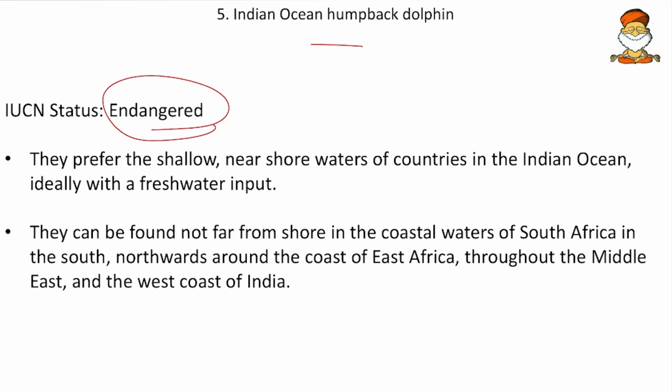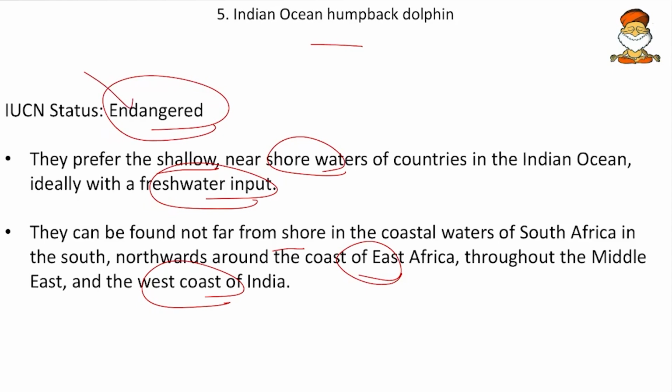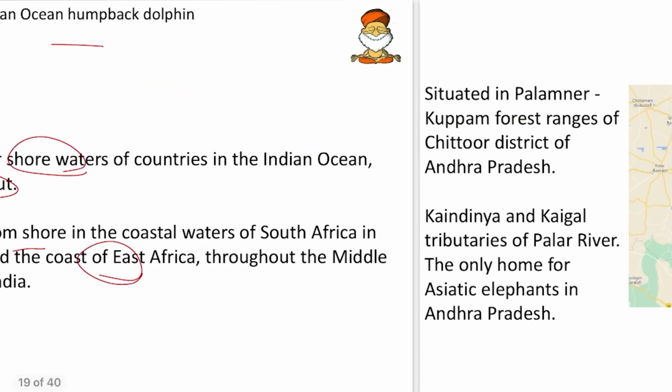And these dolphins, they prefer the shallow and near shore waters of the countries in the Indian Ocean and ideally with a freshwater input. So in the shores of Indian Ocean, wherever there is a freshwater input, these dolphins are being found and they can be found not far from the shore in the coastal waters of South Africa and then the coasts of East Africa and also in the west coasts of India. So remember the IUCN status and also remember the habitat.